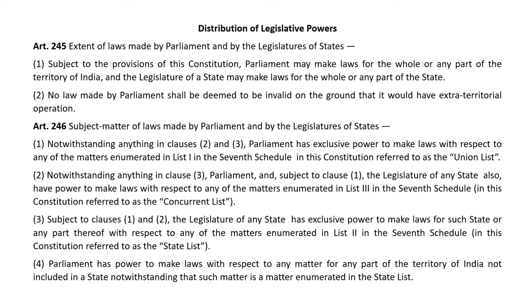Subject to Clause 1 and 2, the legislature of any state has exclusive power to make laws for such state or any part thereof with respect to any of the matters enumerated in List 2 in the 7th Schedule, in this Constitution referred to as the State List. Parliament has the power to make laws with respect to any matter for any part of the territory of India not included in a state, notwithstanding that such matter is a matter enumerated in the State List.